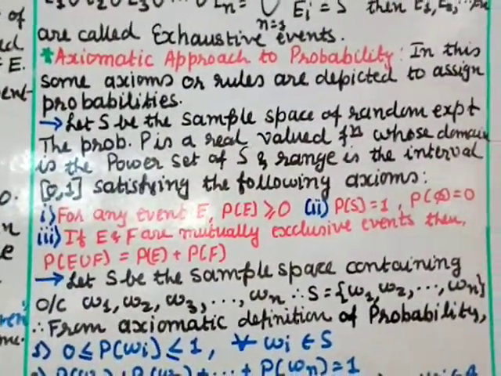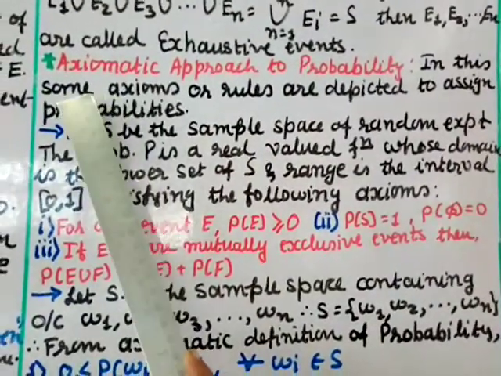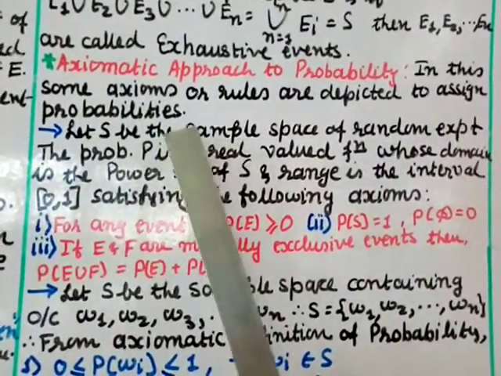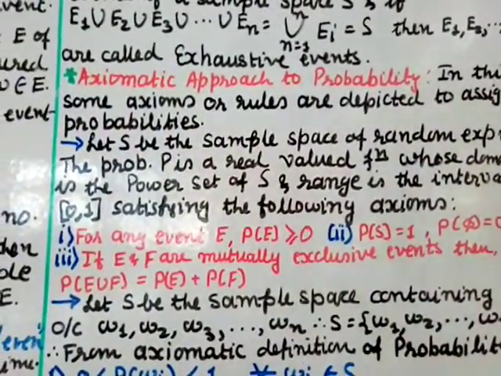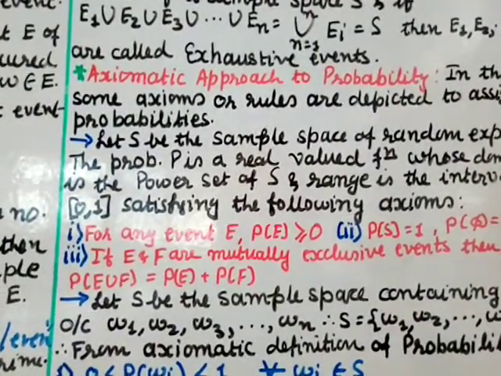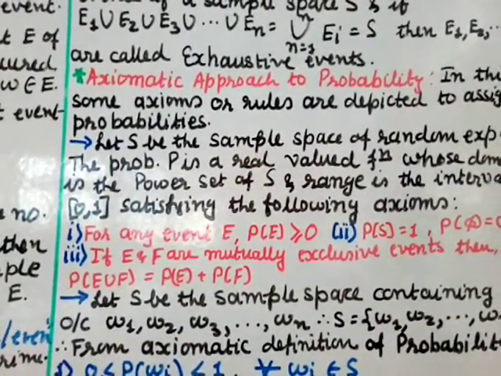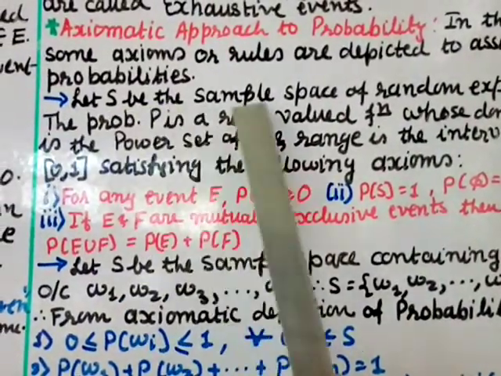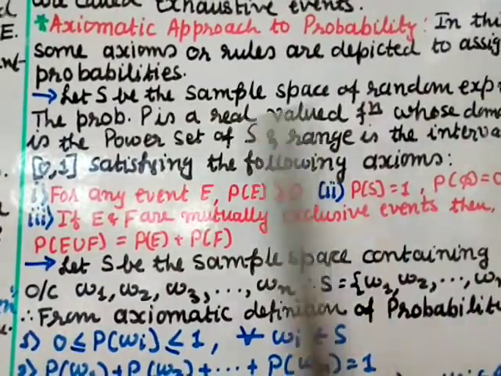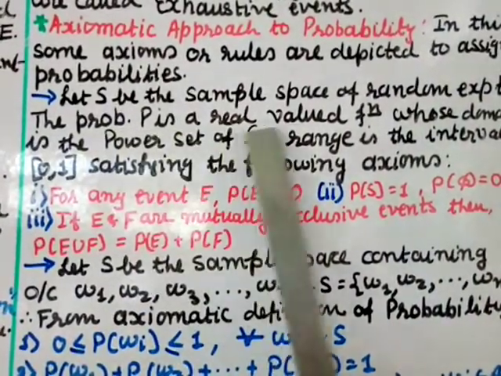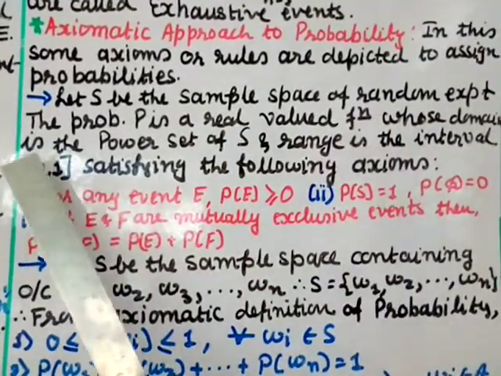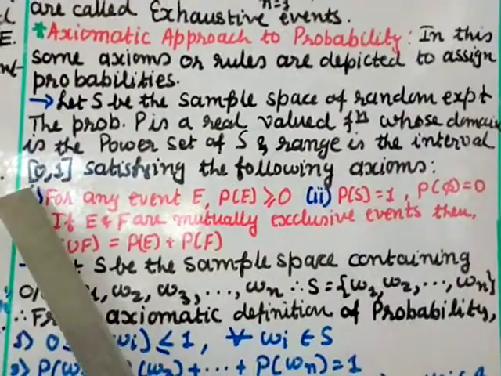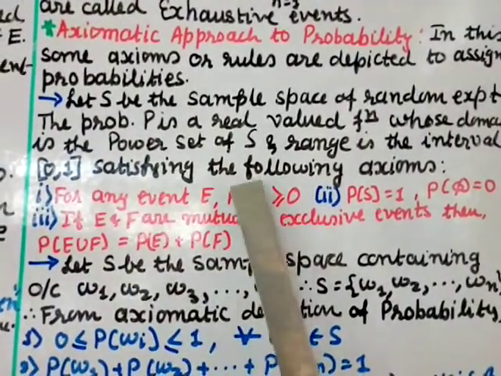Axiomatic approach to probability. In this, some axioms or rules are depicted to assign probability. So in this axiomatic approach, we are going to use some axioms and rules to calculate or find the probability. Let S be the sample space of a random experiment. The probability P is a real valued function whose domain is the power set of S and range is the closed interval 0 to 1, satisfying the following axioms.